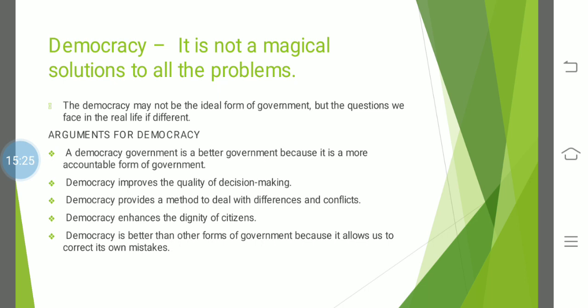Okay, next is that democracy enhances the dignity of citizens. See, these three arguments which we have discussed, the first two, three, were about the effect of the government on the people, or the role of the government on the people. But now we are going to discuss the basis of people, where people stand, or what benefit it brings to the life of the citizen. So democracy simply enhances the dignity or the value of the citizens.